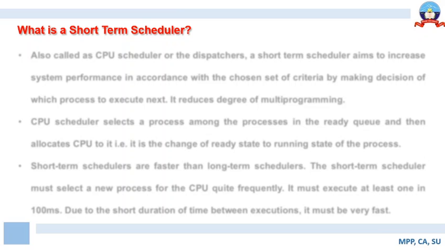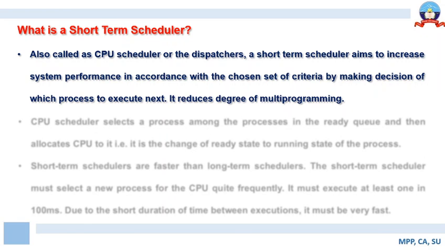Now let us try to understand the short-term scheduler. In contrast to the long-term scheduler, a short-term scheduler is called a CPU scheduler or a dispatcher. A long-term scheduler, as we have learned, migrates jobs from the job queue to the ready queue. Here a short-term scheduler aims to increase system performance in accordance with a set of criteria by deciding which process is to be executed next.